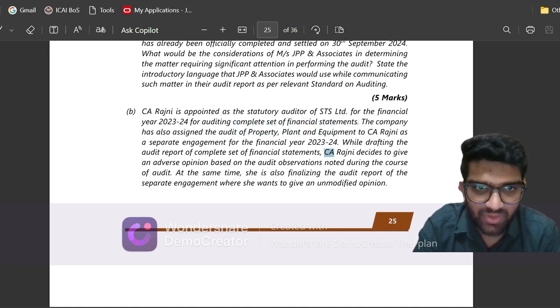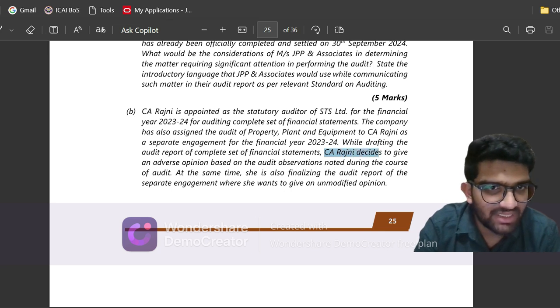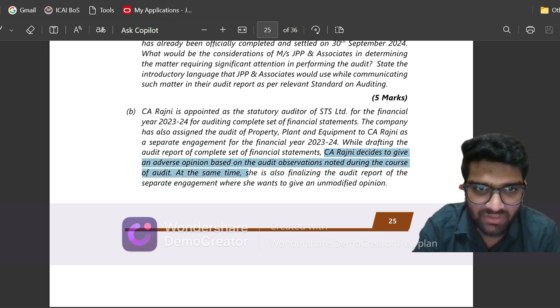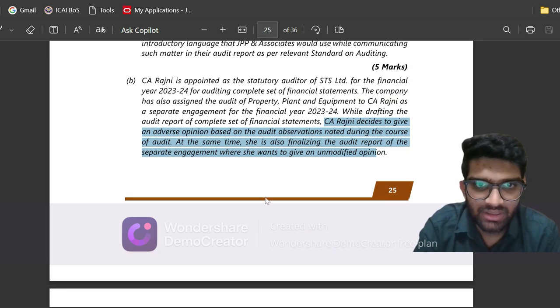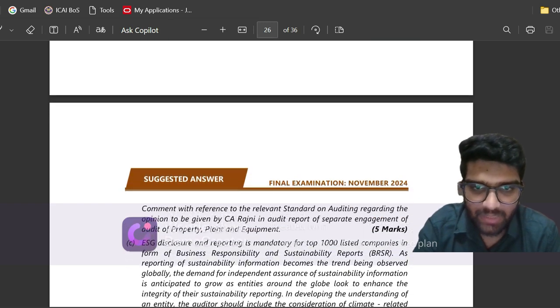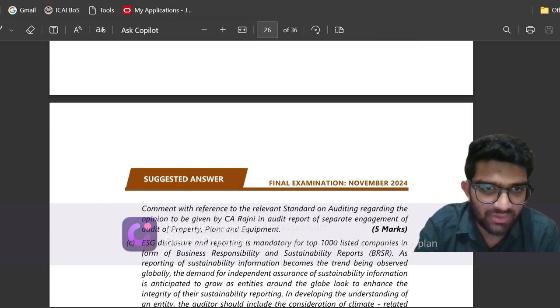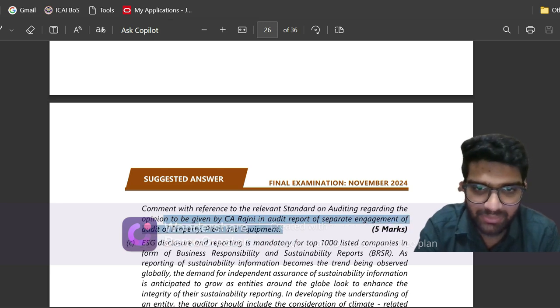While drafting the audit report of the complete set of financial statements, CA Rajani decides to give an adverse opinion based on the audit observations during the course of audit. At the same time, she is also finalizing the audit report of a separate engagement where she wants to give an unmodified opinion. Now comment with reference to the relevant Standard on Auditing regarding the opinion to be given by CA Rajani in the audit report of the separate engagement on PPE.